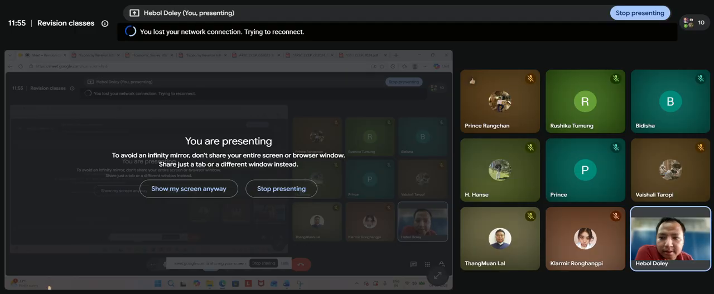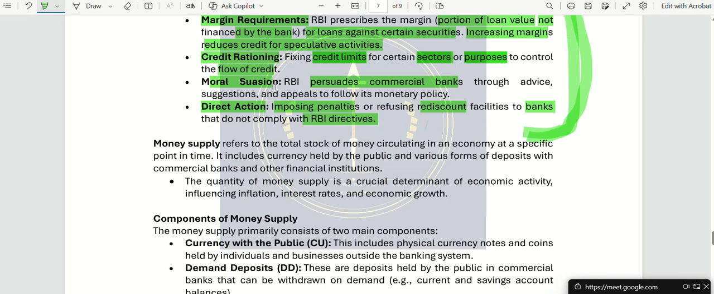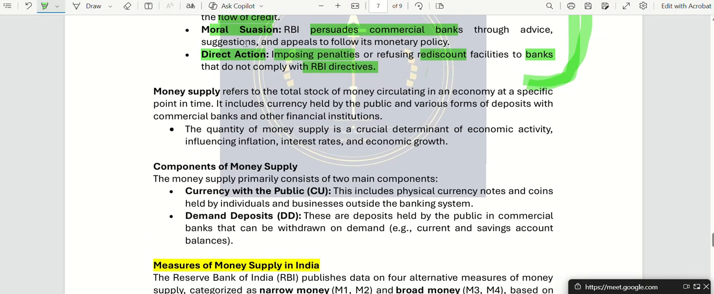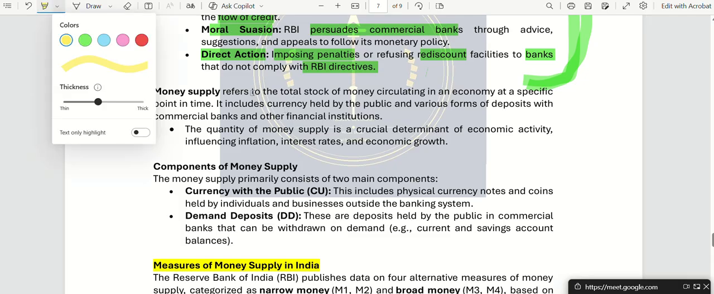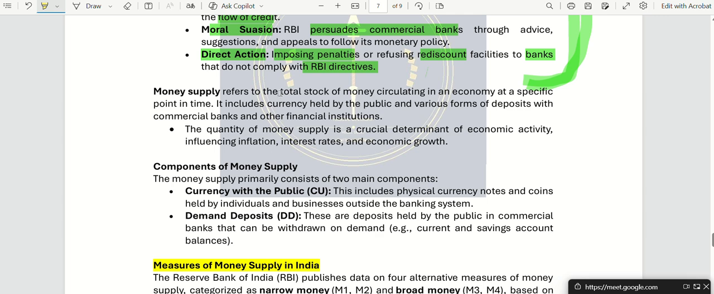Okay. Then we come to the concept of money supply. What exactly is money supply? Can anyone tell me? What exactly is money supply? So availability of money in markets. Yeah, availability of money in market. All right. So money supply refers to the total stock of money that is circulating in an economy.